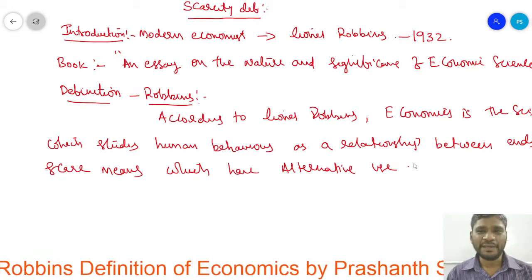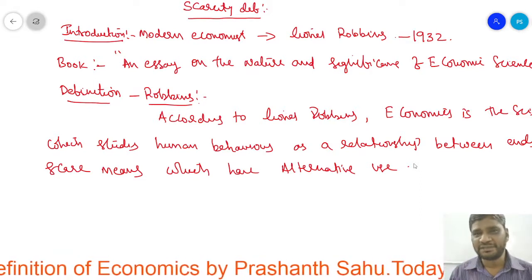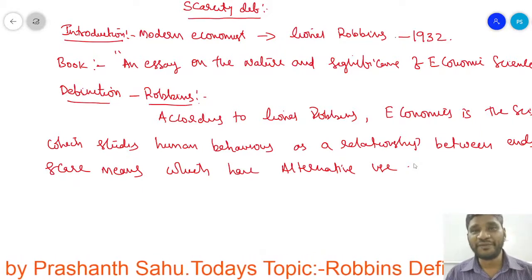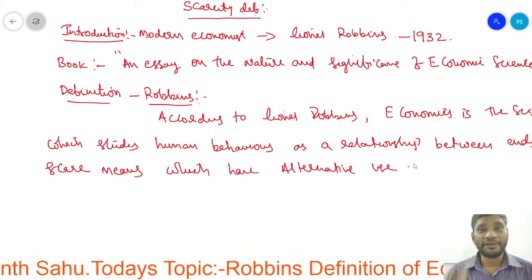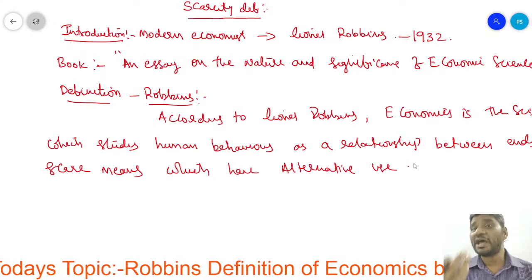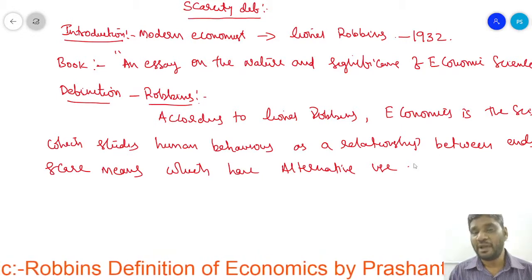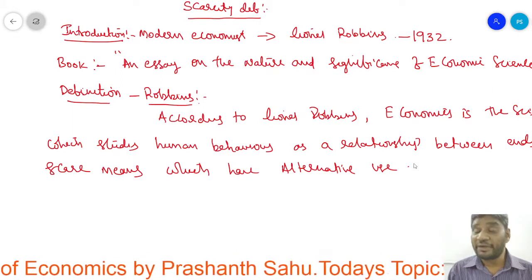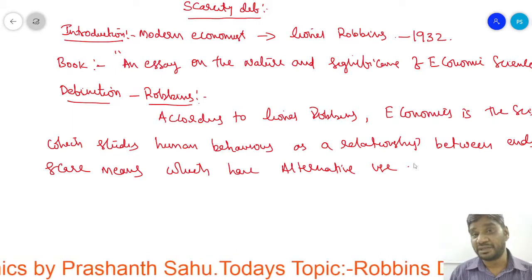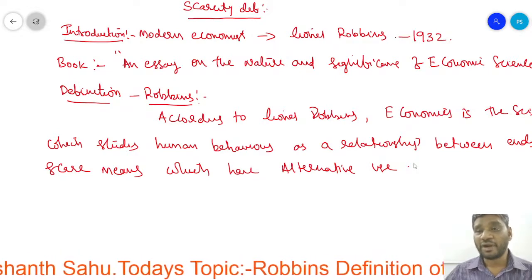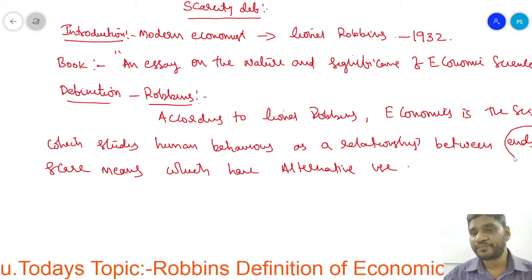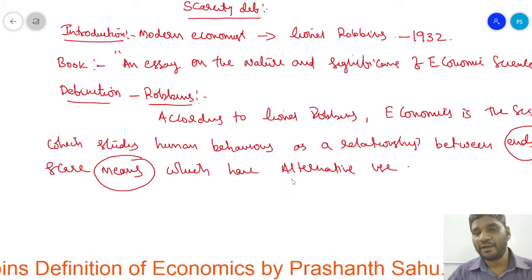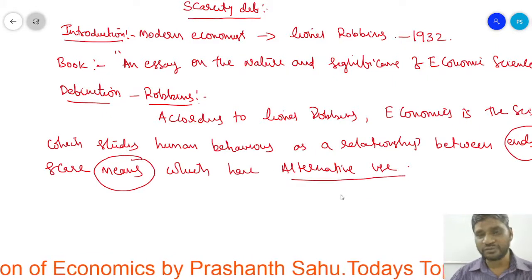What is he telling? Economics is the science which studies our behavior, our human behavior, who we all are, the humans. So it studies the human behavior. But our human behavior is concerned with what? Our human behavior is concerned with 3 points. What are those? Ends, scarce means, and alternative uses.